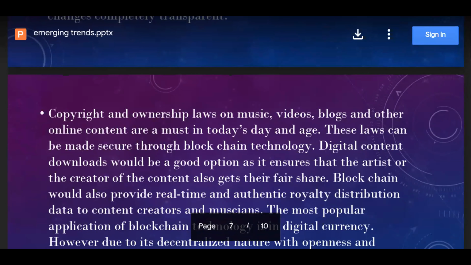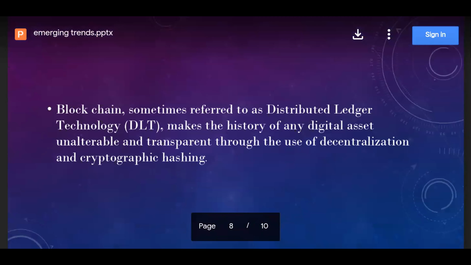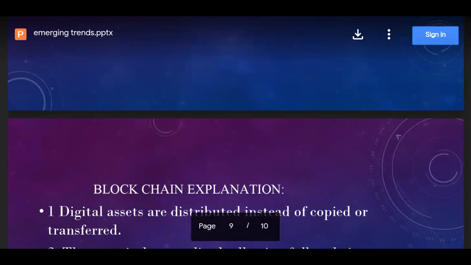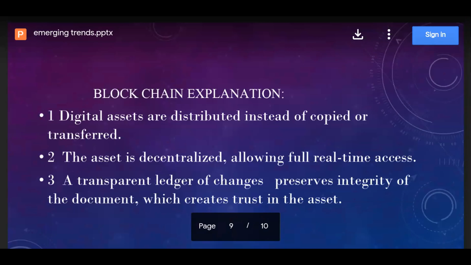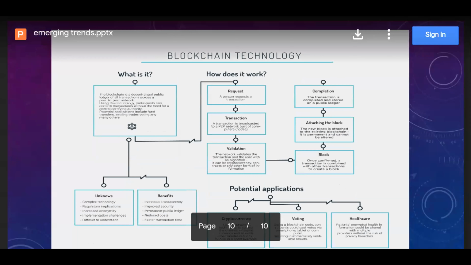Each block has some data. That data is called the header. So how does it work? First, they send the request for a transaction. Then the request is broadcast to all nodes in the network and verified by all the nodes. The block gets added to the already existing chain of blocks. Then the transaction is complete. By this, a third party cannot hack or interfere in this process.